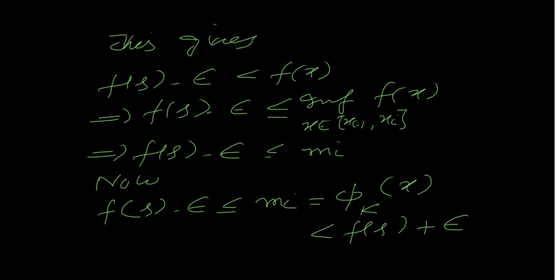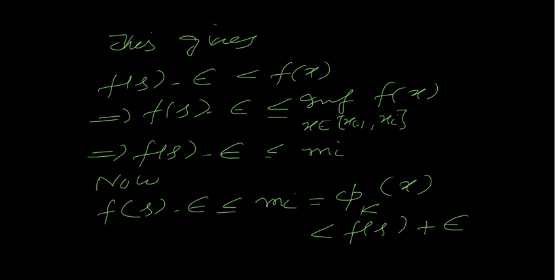Because mi is less or equal to f of s, as mi is the infimum of the function f over that interval, and s also belongs to the same interval. But here it's plus epsilon, that's why I have written strictly less than f of s plus epsilon. So thus f of s minus epsilon is less or equal to mi, and this is true for this k. In fact, this inequality holds for each n greater or equal to k.